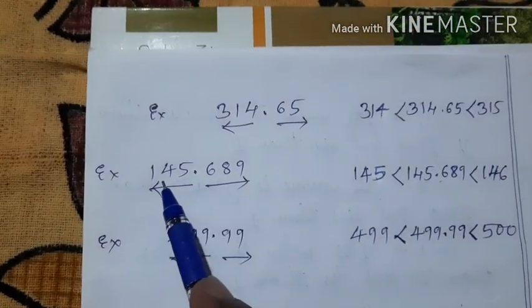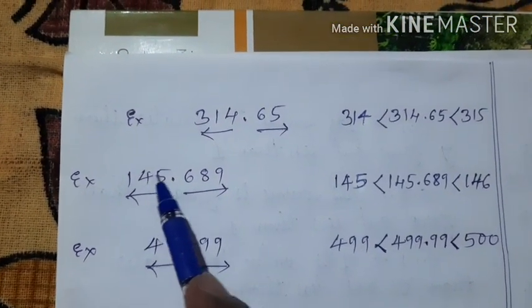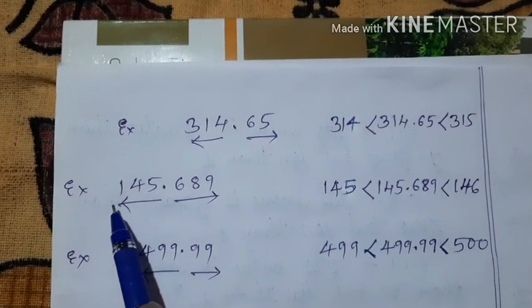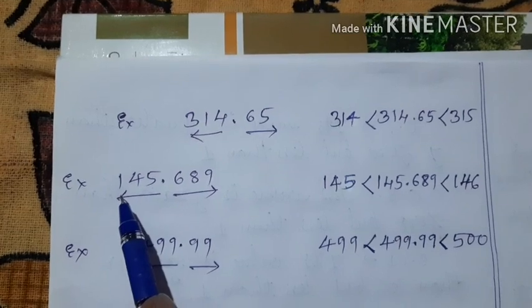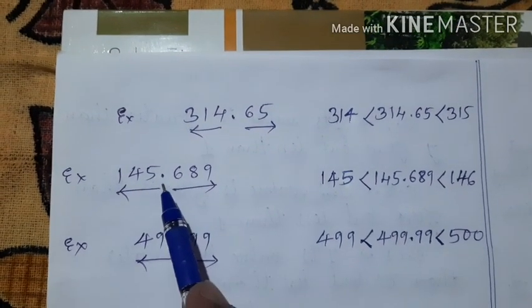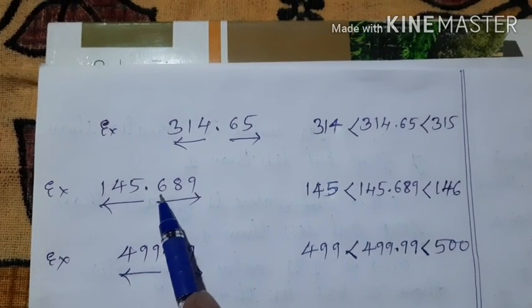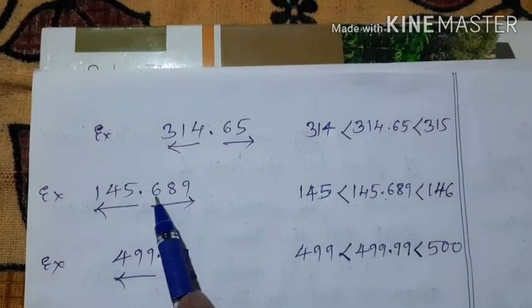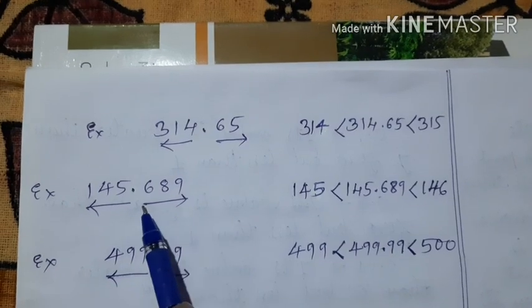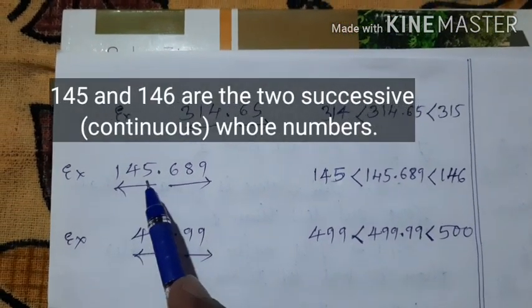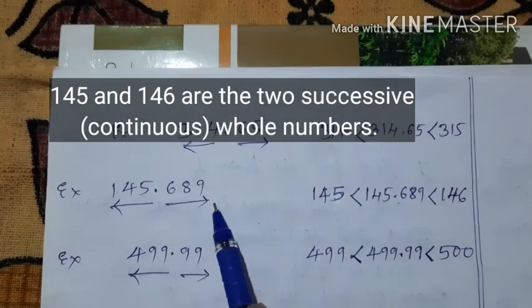Similarly, it is read as 145.689. Here 145 is called the whole number part or integral part, and this is called the decimal point, and this 689 is called the decimal part or the incomplete part. Here what is the value of 145.689?